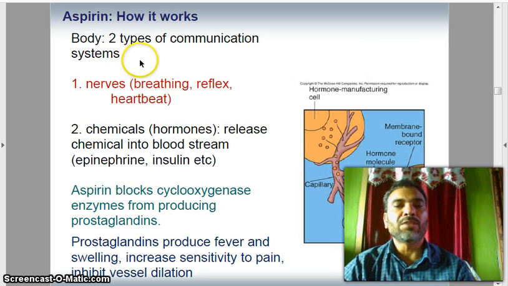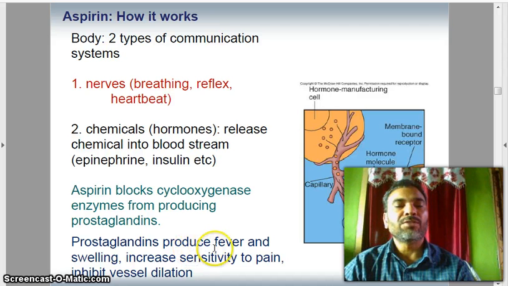Now aspirin, how does it work? The body has 2 types of communication system. First, nerves: breathing, reflex, heartbeat. Second, chemicals: hormones release chemicals into the bloodstream, epinephrine, insulin. Aspirin blocks cyclooxygenase enzymes from producing prostaglandins.